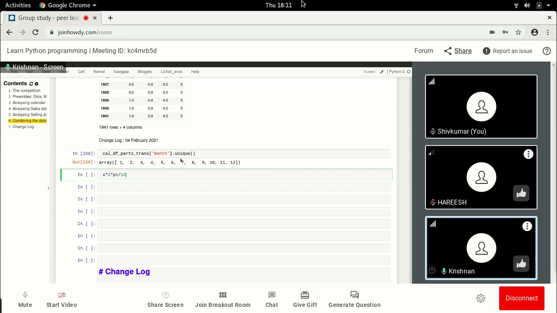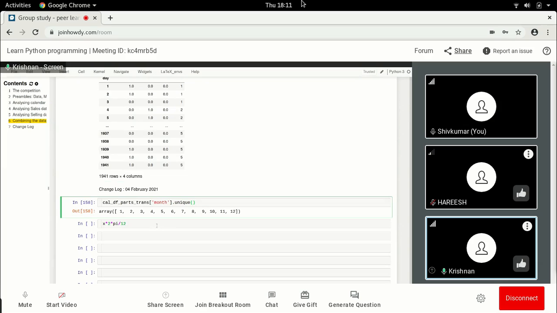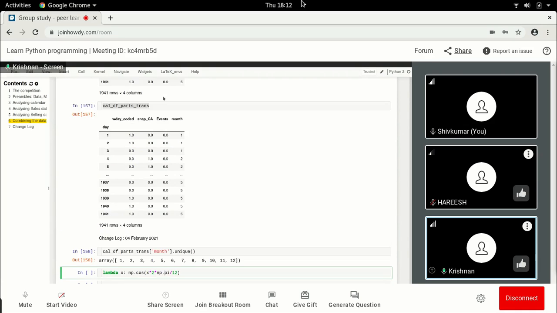And so we can say, for instance, we can try this. We can do an encoding of this, let's say with a lambda function where we say x and then x into 2 pi. You will have to do a np.cos, and again np.pi. Okay, so we will try this.